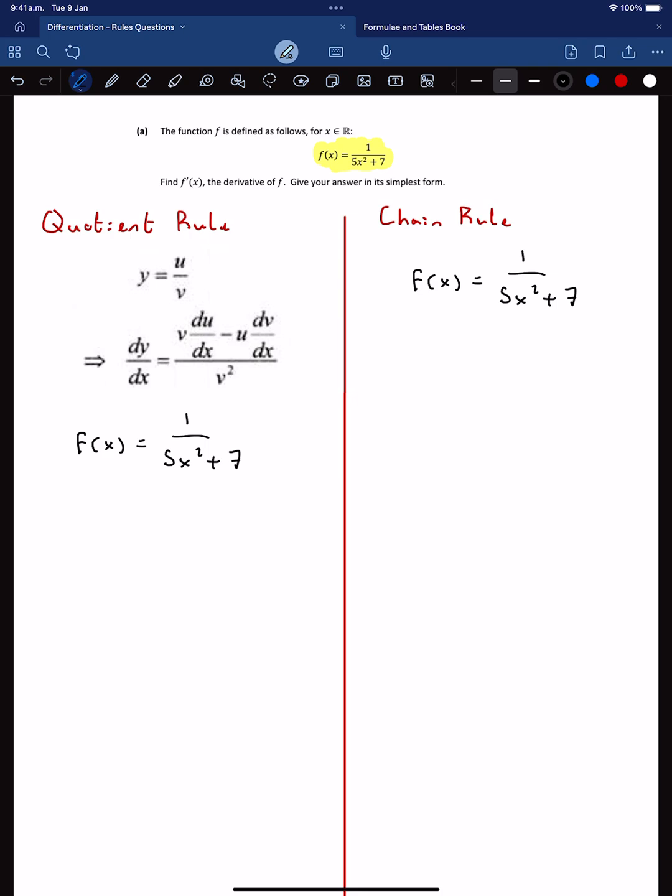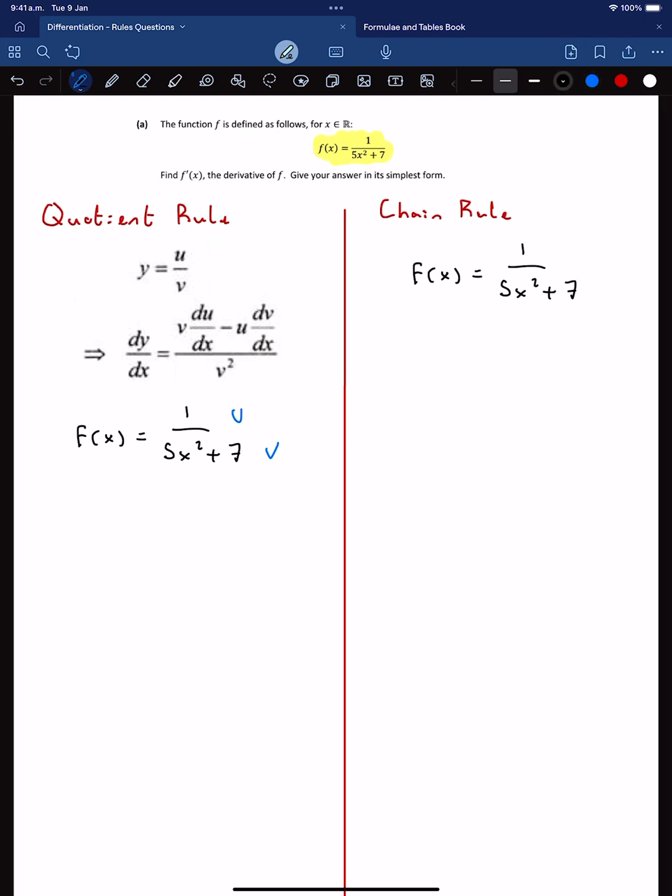So the quotient rule: for y equals u over v, to differentiate that, dy/dx is equal to v multiplied by du/dx minus u multiplied by dv/dx, all over v squared. It looks like a lot, but when we label it, f(x) equals 1 over 5x squared plus 7. So the 1 is our u, and our 5x squared plus 7 is our v. Let me just write them again here: u equals 1, and v equals 5x squared plus 7.